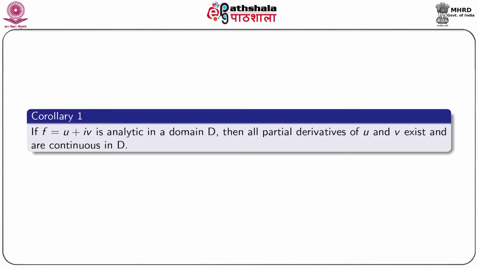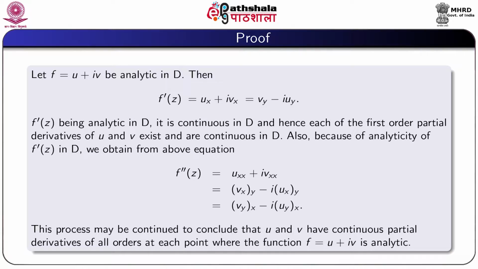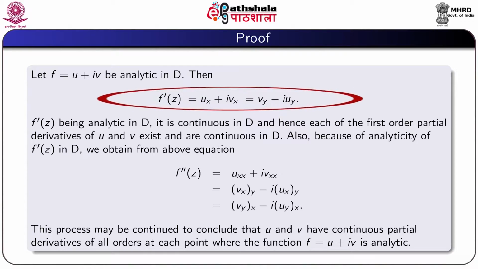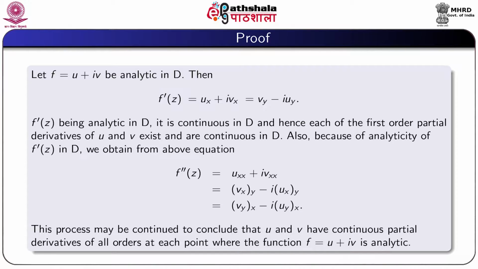Now the corollary: if f equal to u plus iv is analytic in a domain D, then all the partial derivatives of u and v exist and are continuous in D. Proof: let f equal to u plus iv be analytic in D. Then we have f dash z equal to u_x plus i v_x, and by the Cauchy-Riemann equations that equals v_y minus i u_y.